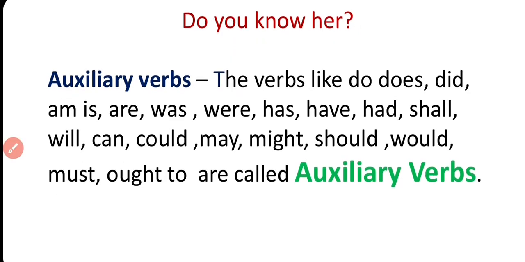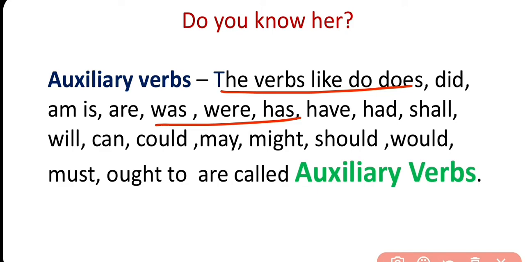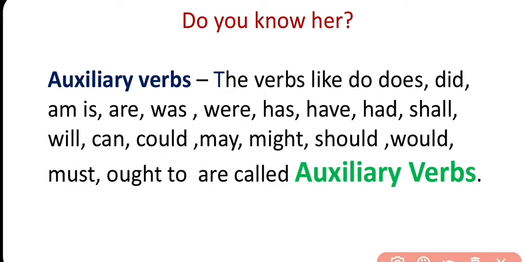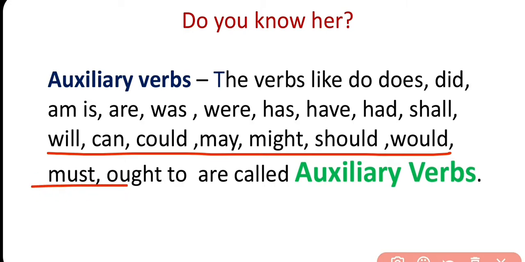The verbs like do, does, did, am, is, are, was, were, has, have, had, shall, will, can, could, may, might, all these are examples of auxiliary verbs. So these verbs are also called modal auxiliary.